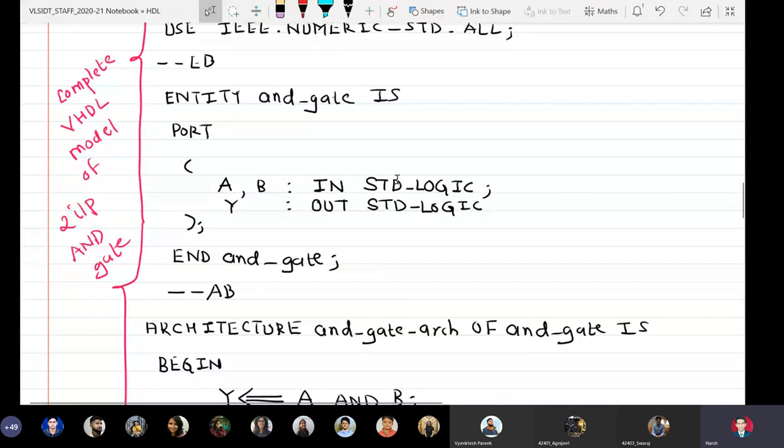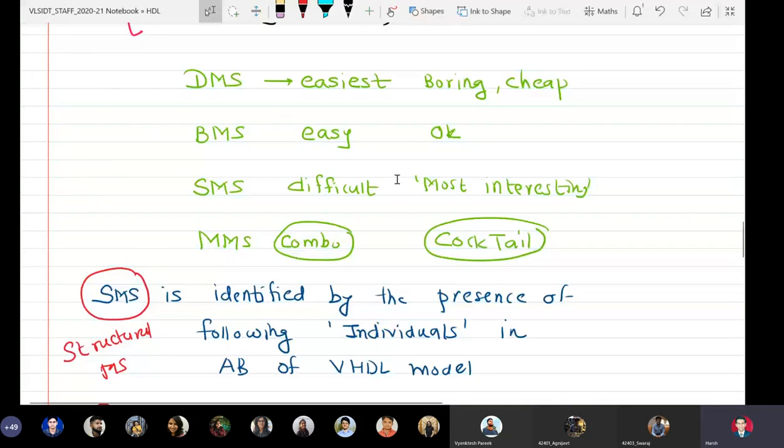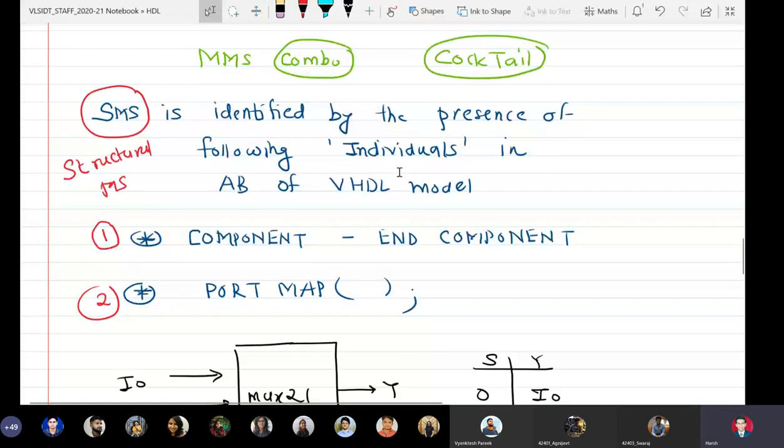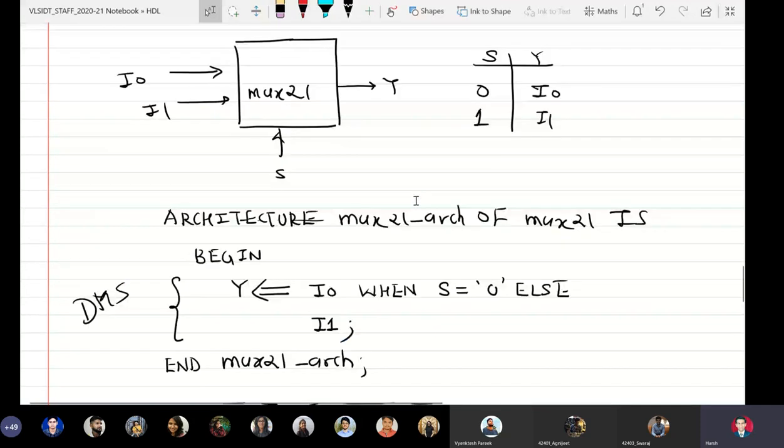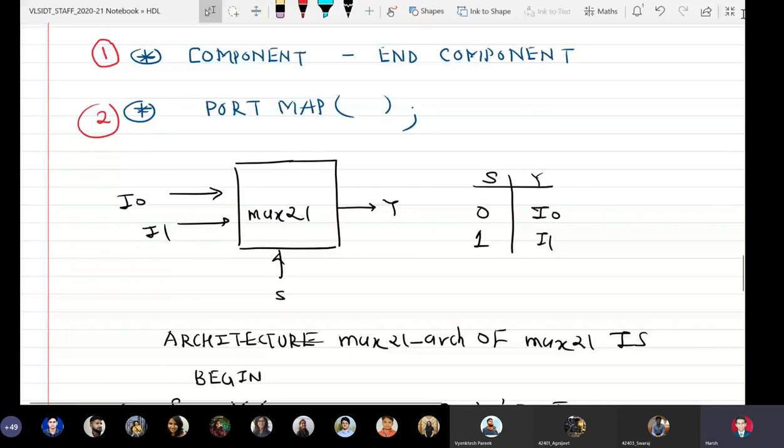and then we also learned how the keywords are case insensitive, and it is indicated by keywords not changing their color. Okay, and then we also saw that DMS is easiest, MMS is a combination, SMS is most difficult but the most interesting, and then we ended with telling that it does not mean that just because DMS is the easiest modeling style, it is used for simple and less complex or small digital systems. Even if a digital system is very small, I can write the logic definition of that system using DMS or also SMS. Anybody has any questions?